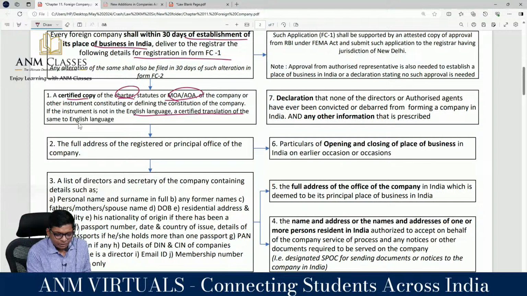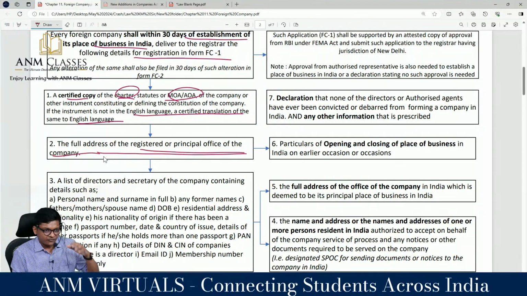So you have to translate. In this entire chapter, guys, take one thing straight to the head. Everything will not be in English. You have to translate to English. That point you will see me repeating multiple times in the book. Not in English means translate. Don't let that be a challenge for you. Full address of the registered or principal office, main office, all other details.